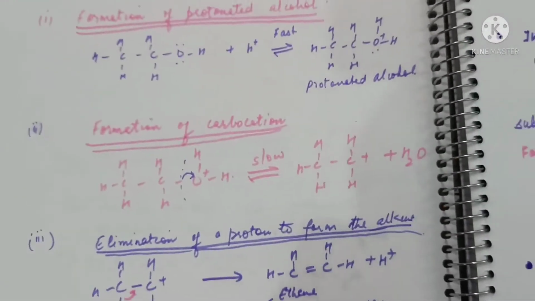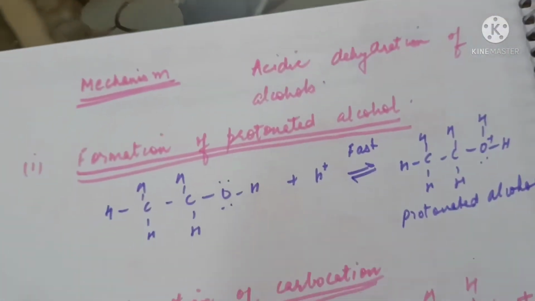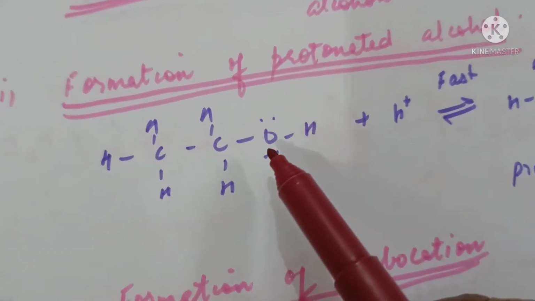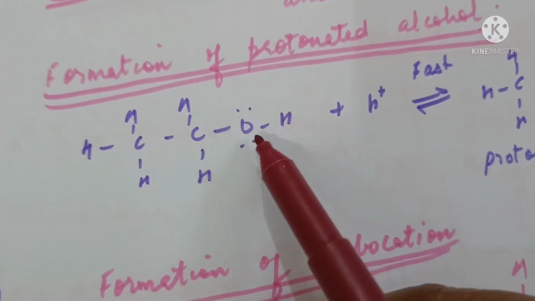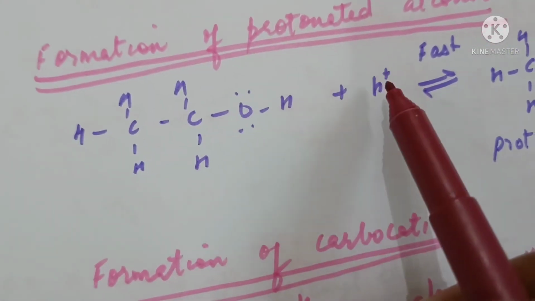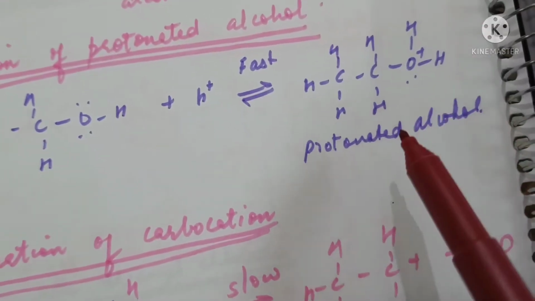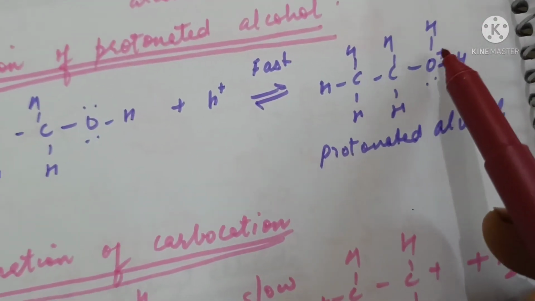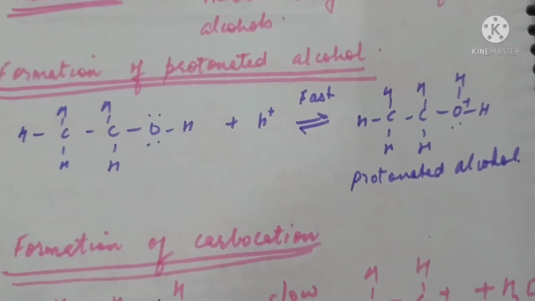The mechanism of the reaction is as follows. In the first step, in the presence of an acid, the oxygen atom will donate a pair of electrons to the proton and will form a protonated alcohol. There is a positive charge on the oxygen as a result of addition of proton.